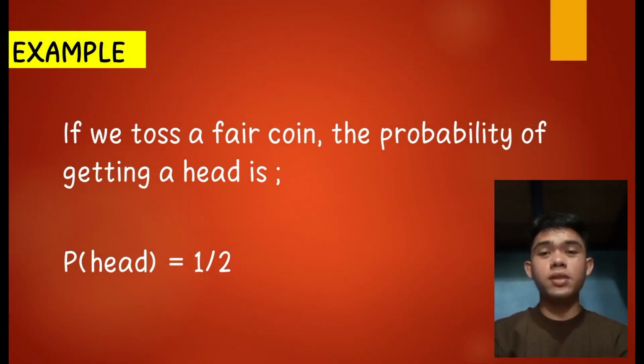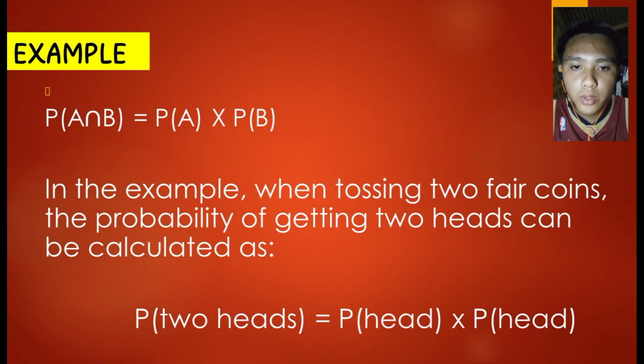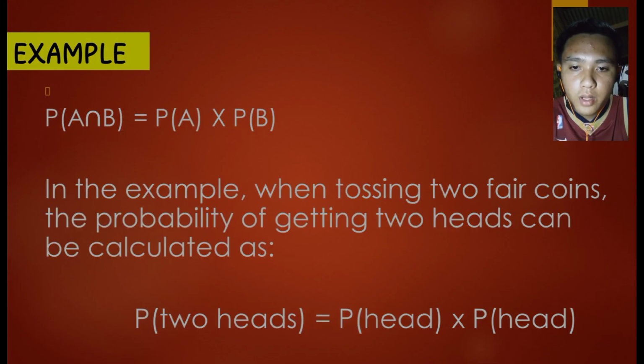Example, if we flip a fair coin, the probability of getting a head is P(head) equals 1/2. This means that when flipping a fair coin, there is a 50% chance of getting a head, as there are only two possible outcomes. It's either a head or a tail. In another example, when tossing two fair coins, the probability of getting two heads can be calculated as P(two heads) equals P(head) times P(head).